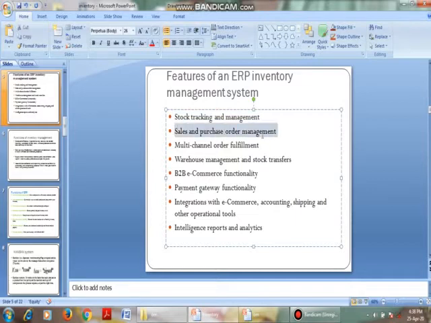Sales and purchase order management. That is, what is the amount of sales, what is the amount of sales returns, what is the amount of purchases, what is the amount of purchase returns, and how we are managing this. All this has to be known through the ERP inventory management system.